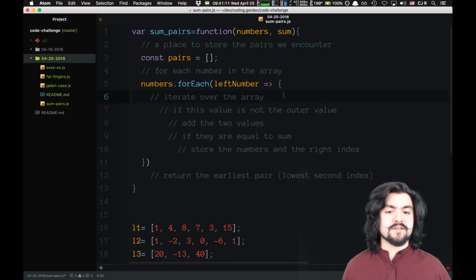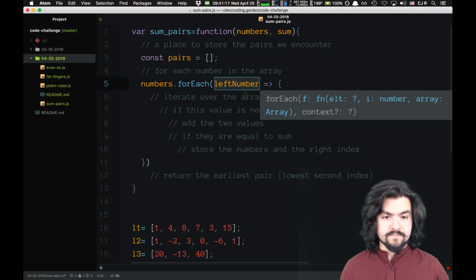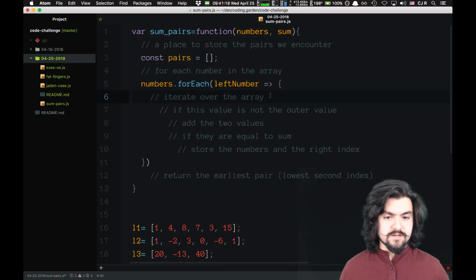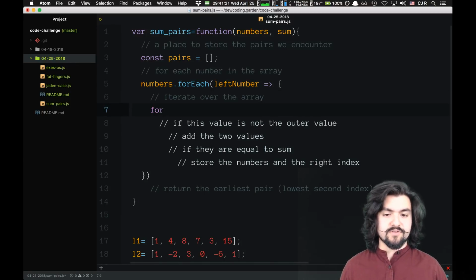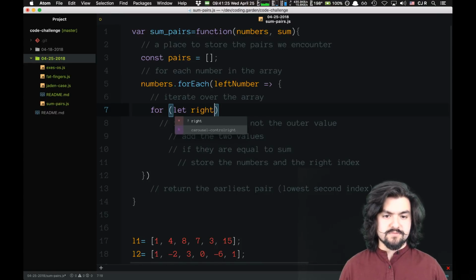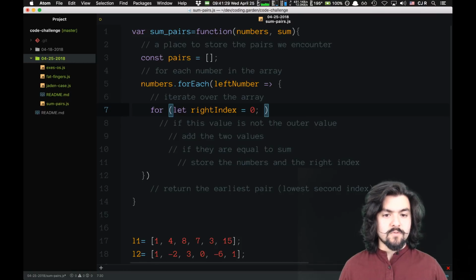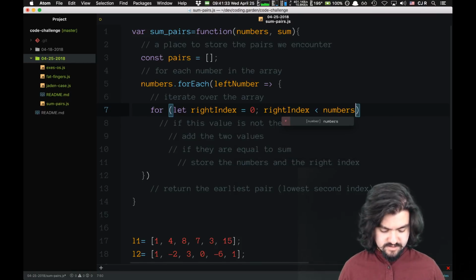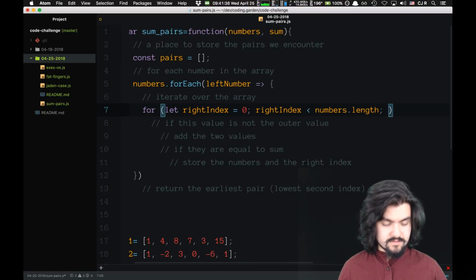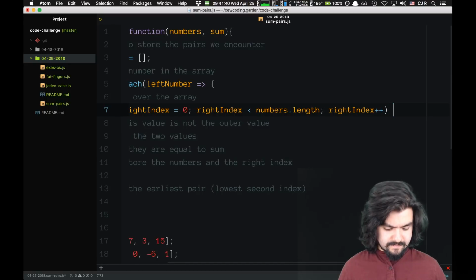inside of here, I need to go over the array again, because essentially I want to sum the current number with every other number in the array. Now I could just do another for each or another for loop in here. So let I, let's call this right index. Start that at 0, while right index is less than numbers dot length. Right index plus plus.